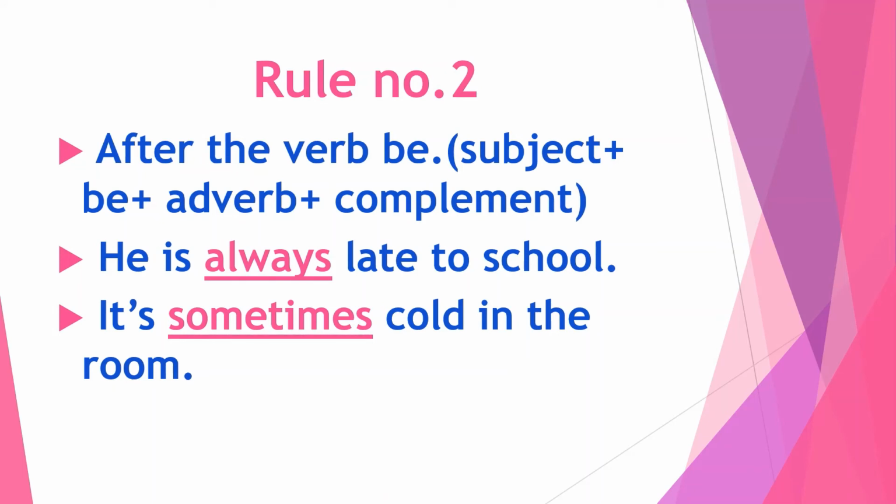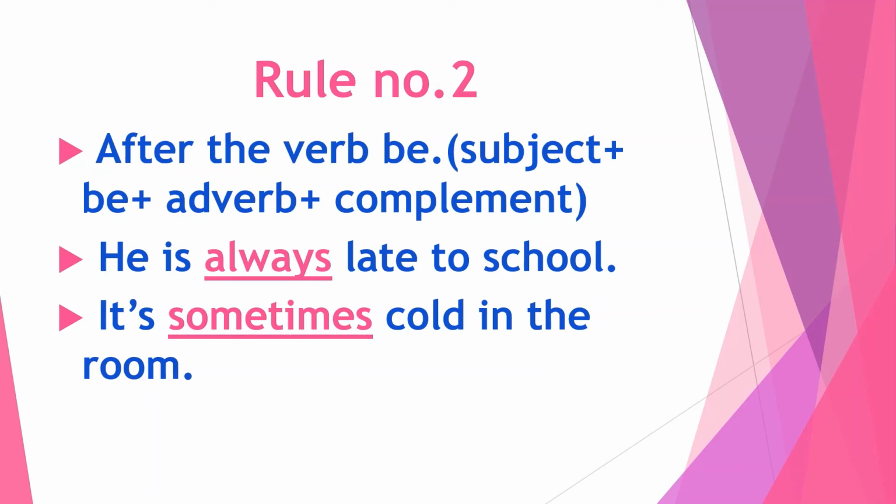Now see the first example. He is always late to school. In this example, always is an adverb of frequency. In this sentence, he is the subject, is is the to be form of the verb, always is the adverb of frequency, and the next part, late to school, is a complement of the subject he. So as per rule number 2, always should be placed after the subject and the to be form of the verb, and before the complement.